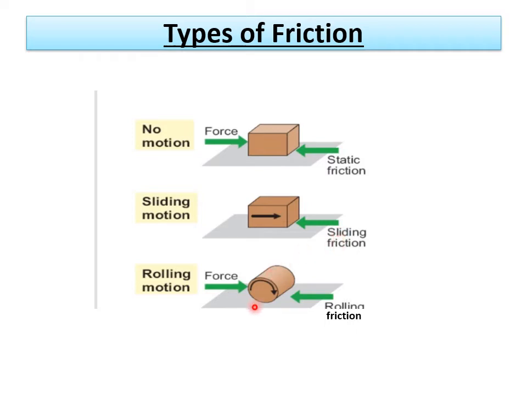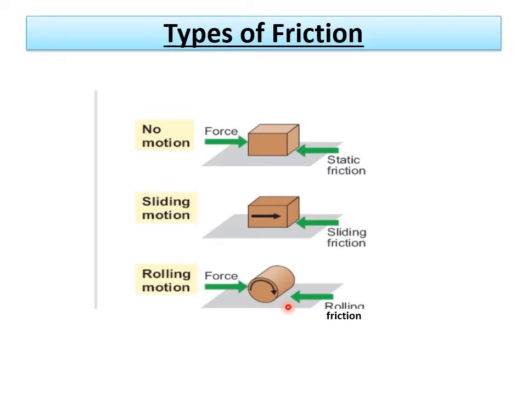Now, coming to rolling friction, unlike these two examples, here the body is cylindrical in shape. It is easier to roll a body than to slide it over a surface. For that reason we have taken a cylindrical object, where with less applied force we can overcome the opposing force.